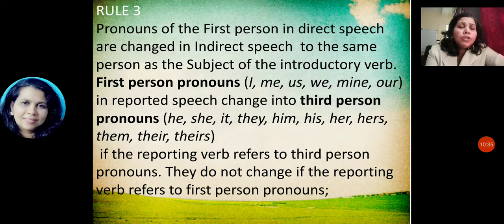So let us move on to rule number 3. Pronouns of the first person in direct speech are changed in indirect speech to the same person as the subject of the introductory verb.